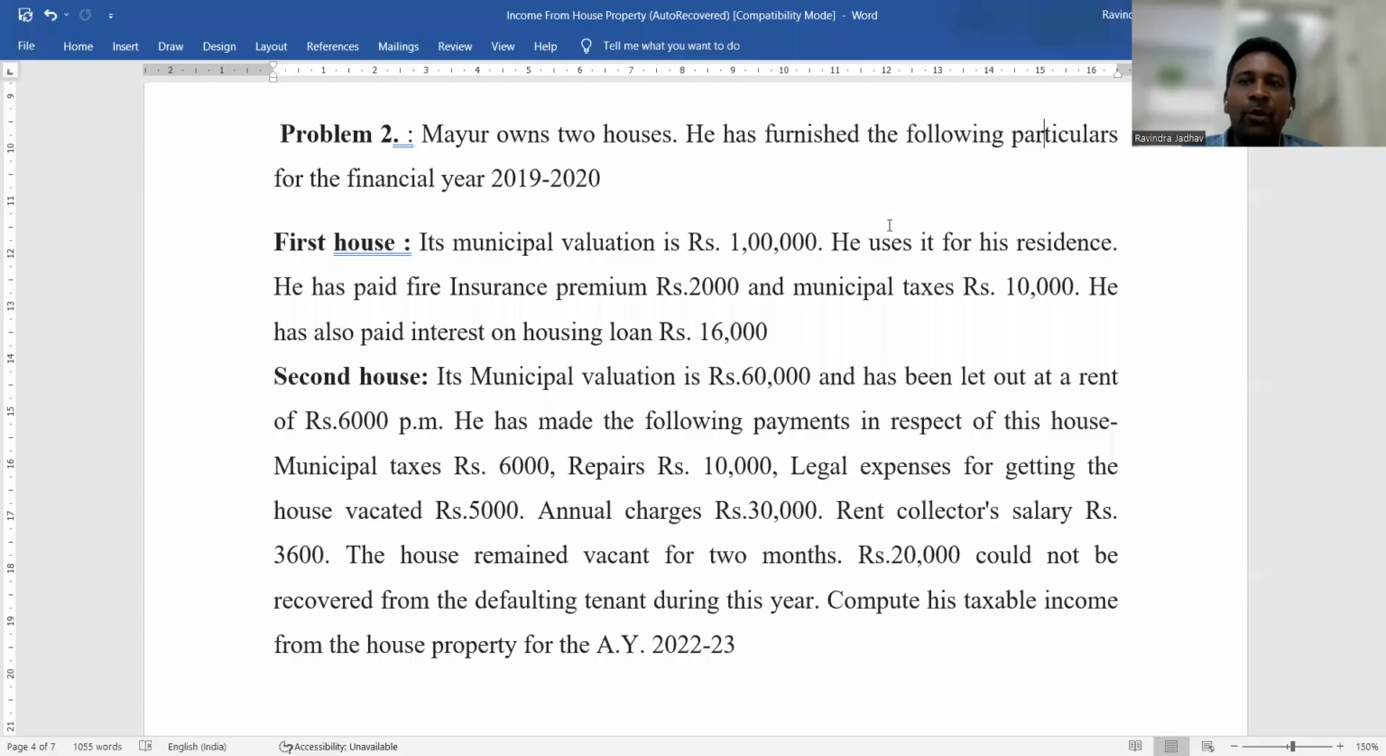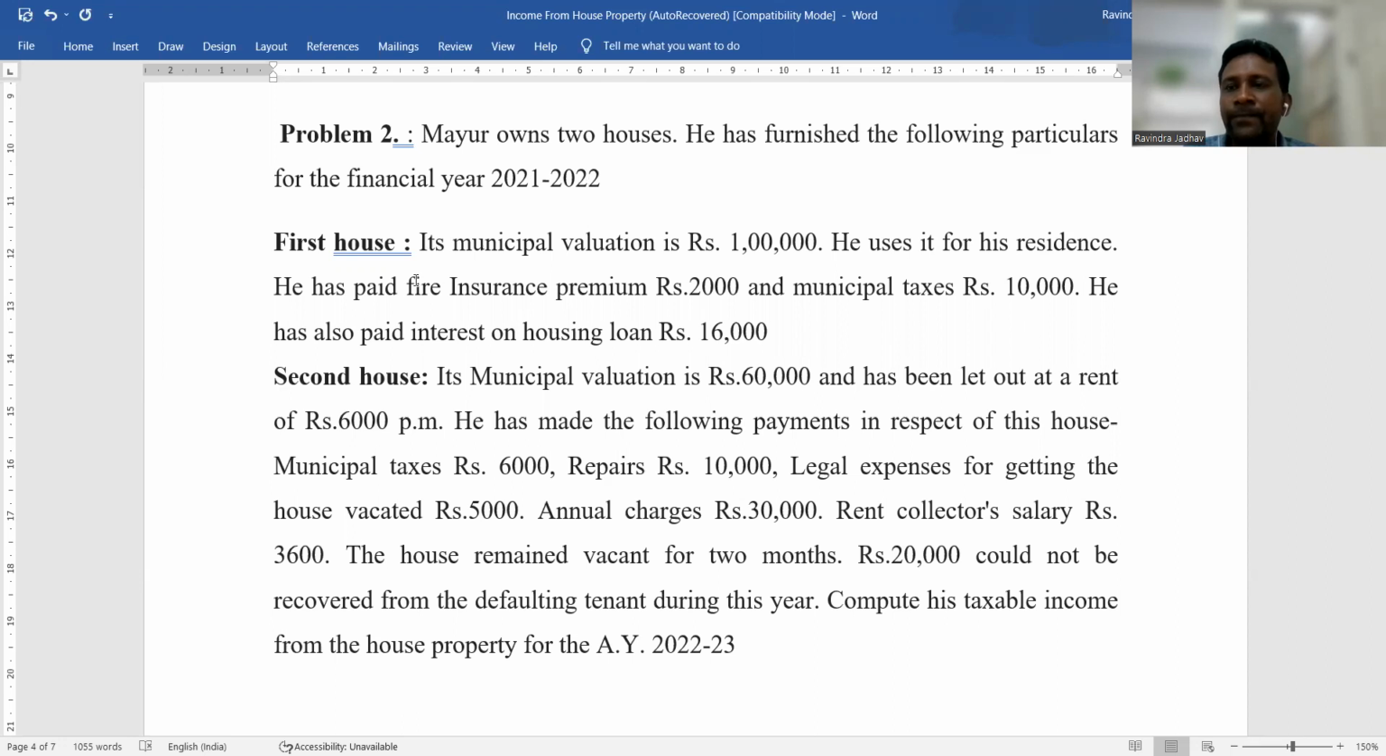So this is problem number 2. Mayur owns 2 houses. He has furnished the following particulars for the financial year 2021-22. The information regarding the first house: its municipal valuation is rupees 1 lakh. He uses it for his residence. He has paid fire insurance premium rupees 2,000 and municipal taxes rupees 10,000. He has also paid interest on housing loan rupees 16,000.